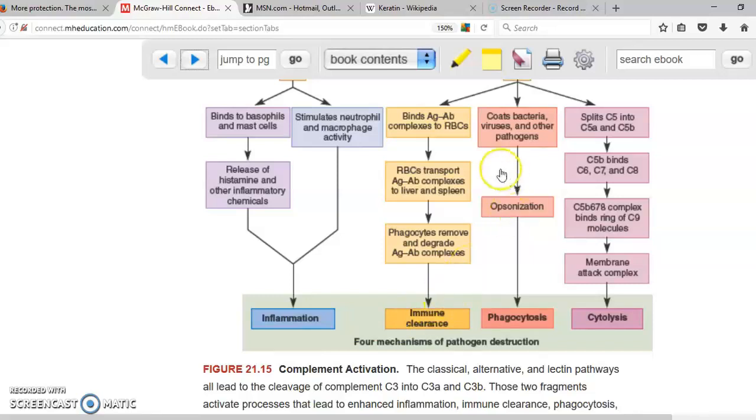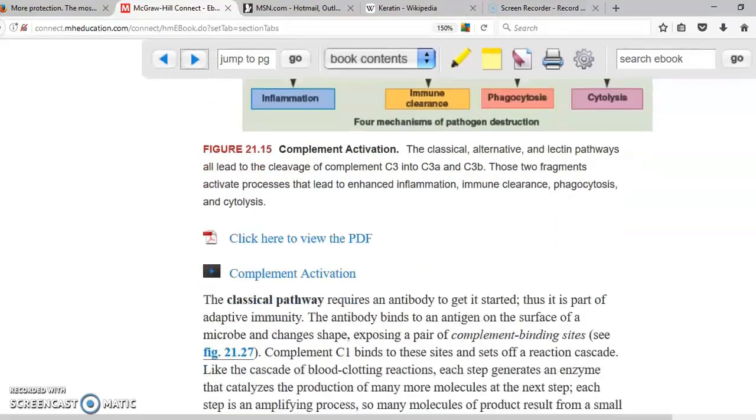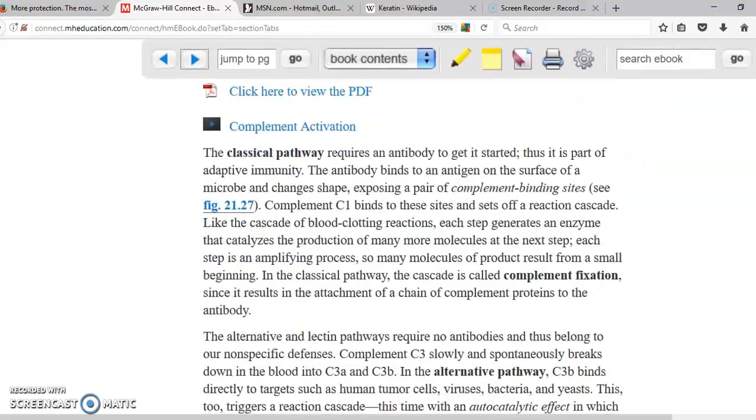The next one is that C3 is going to attach to the bacteria, and this is going to flag this bacteria in order to be destroyed. This flagging by the C3 is called opsonization, and that's going to obviously initiate phagocytosis. The next one is that the lectin attaches to the carbohydrates. That's going to initiate the process: C3b is going to activate C5, C5 activates C6, C7, C8, and C9, and that's going to create a hole in the bacteria, and this hole in the bacteria will initiate the destruction of the cell by cytolysis.